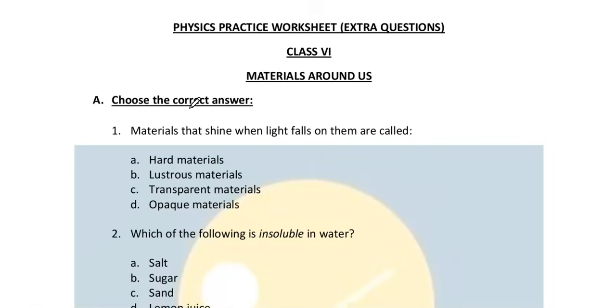Okay, so the first question, you have to choose the correct answer. Materials that shine when light falls on them are called. Your options are hard materials, lustrous materials, transparent materials, or opaque materials. The correct answer is lustrous materials. Always remember, lustrous materials are those materials that shine when light falls on them.